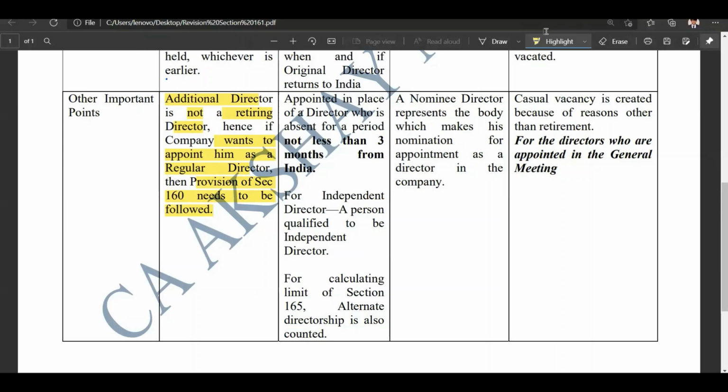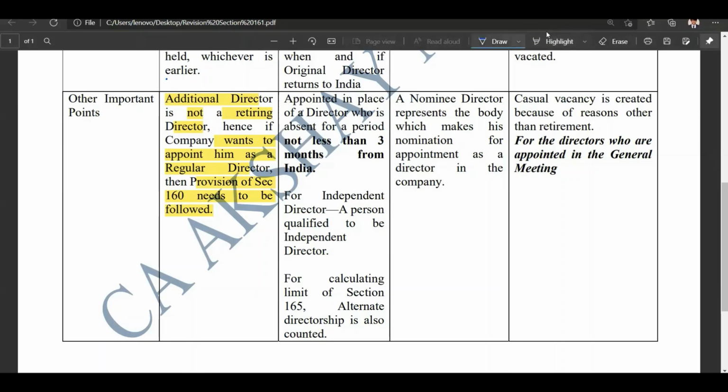and the ordinary resolution needs to be passed. All right. So as per section number 152, retiring directors are those that are appointed in a general meeting. And in section number 161, the additional directors are appointed by the board of directors. That means these are not retiring directors.